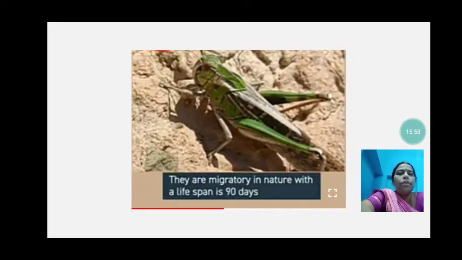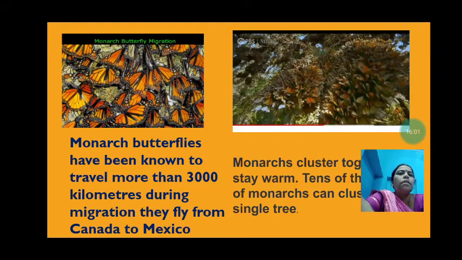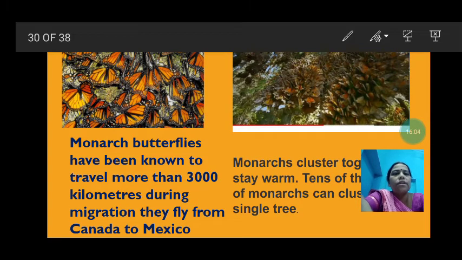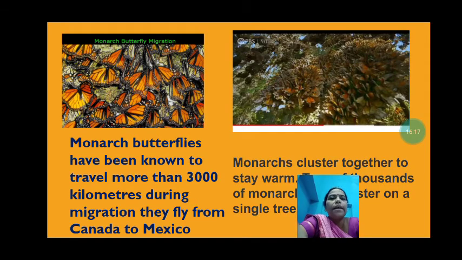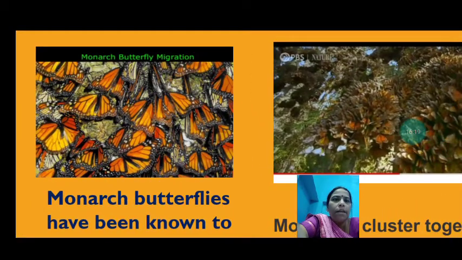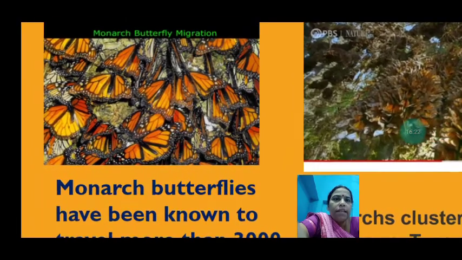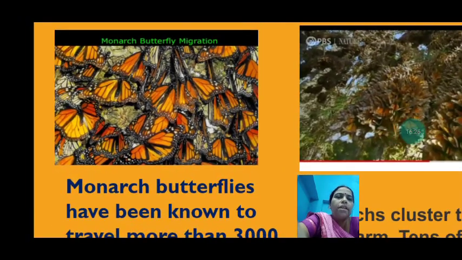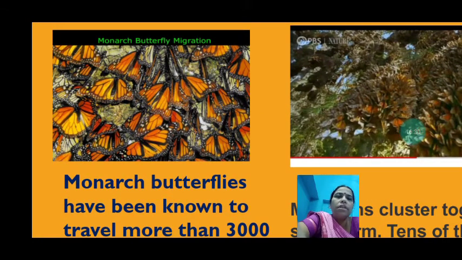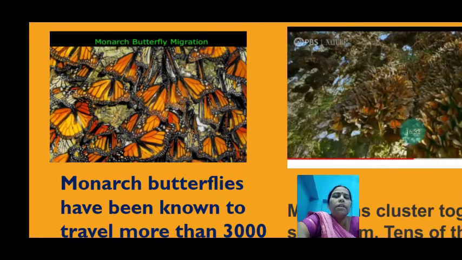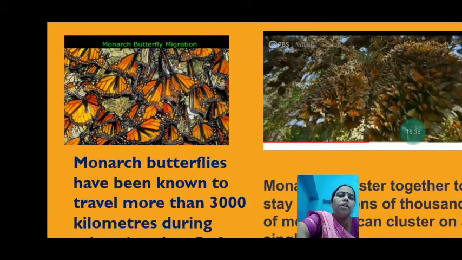So now we are going to read about the monarch butterflies first. Monarch butterflies have been known to travel more than 3000 kilometers during migration. They fly from Canada to Mexico. We see here the butterfly. These are the monarch butterflies. They travel a very long distance, more than 3000 kilometers.